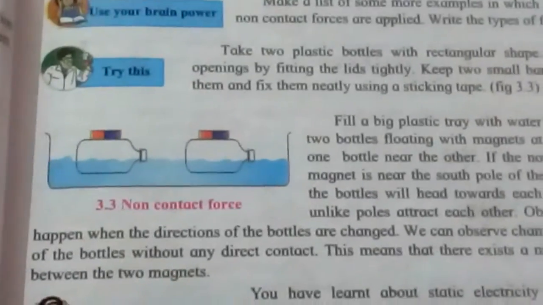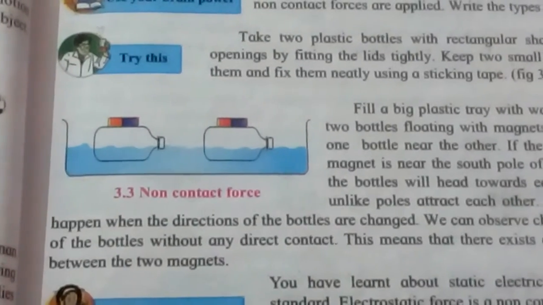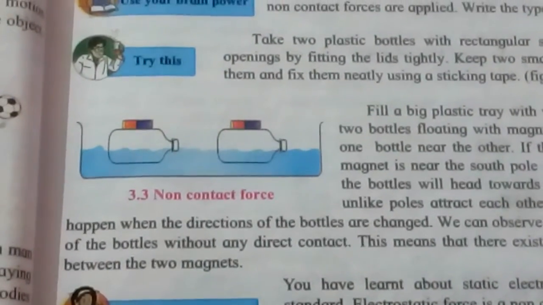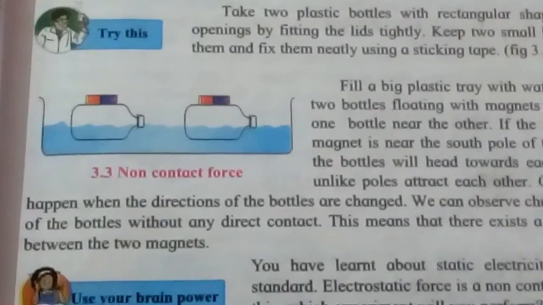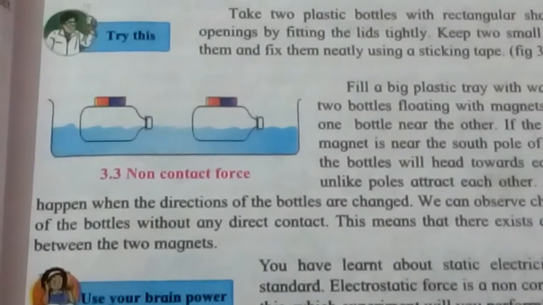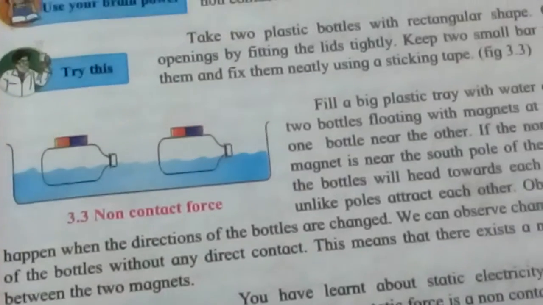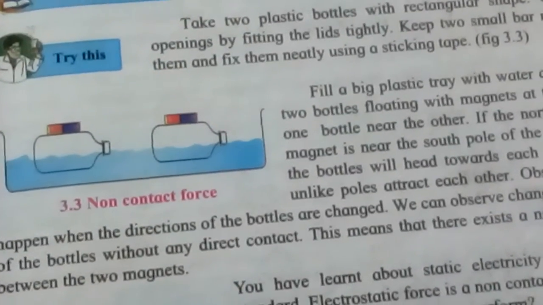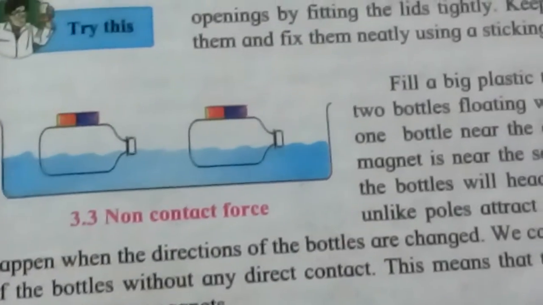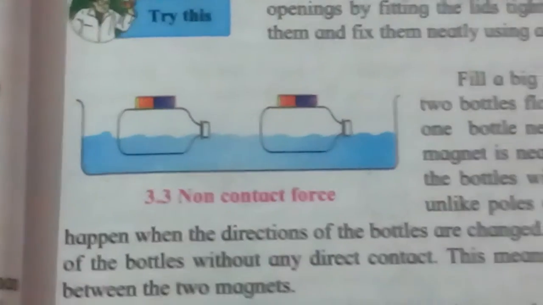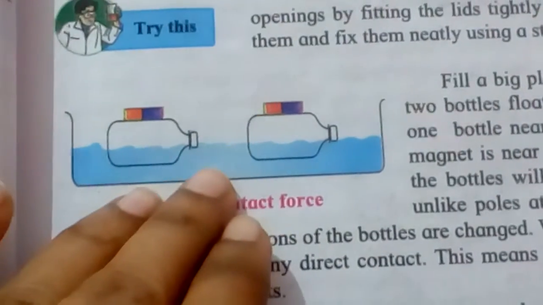Now we can see one experiment over here, an experiment related to non-contact force. You have to take a big plastic tray and two bottles. Those two bottles will be connected with magnets, and we all know that magnets have two poles, north pole and the south pole, and these bottles are to be partially immersed in the water. Partially immersed means the tray will be filled with water, and in that the two bottles with the magnets will be immersed in such a way that only half part will be under the water